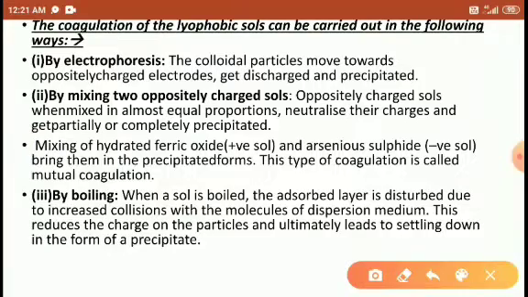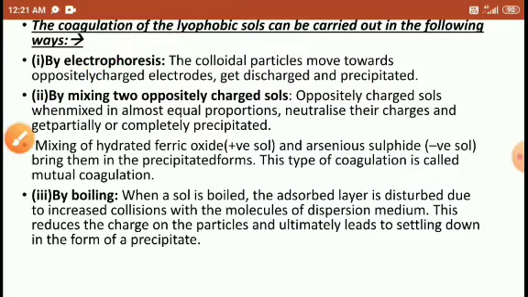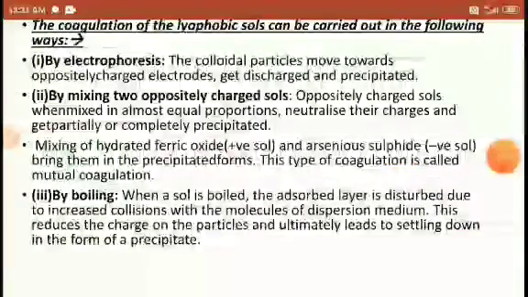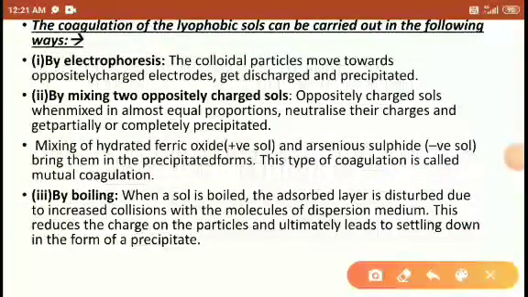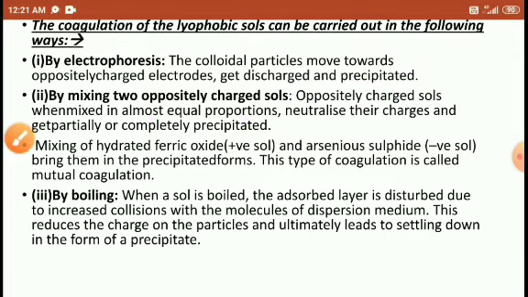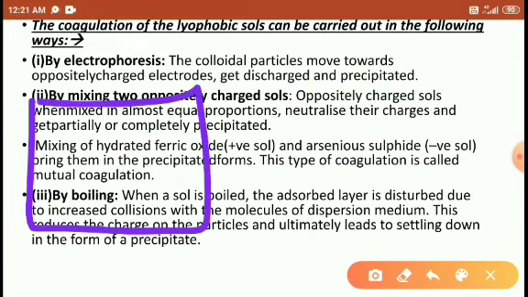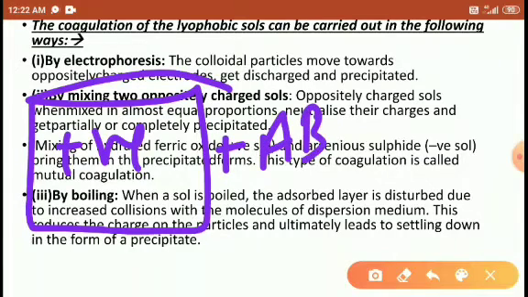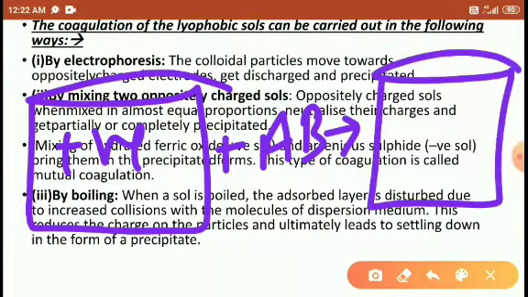In this method, we can also precipitate the colloidal particles by mixing oppositely charged sols. Oppositely charged means we are adding some oppositely charged sol. When mixed in almost equal proportion, they neutralize the charged particles. If we are using the positive charge colloidal particle, for neutralizing we add some electrolyte AB, then the colloidal particles get precipitated here.